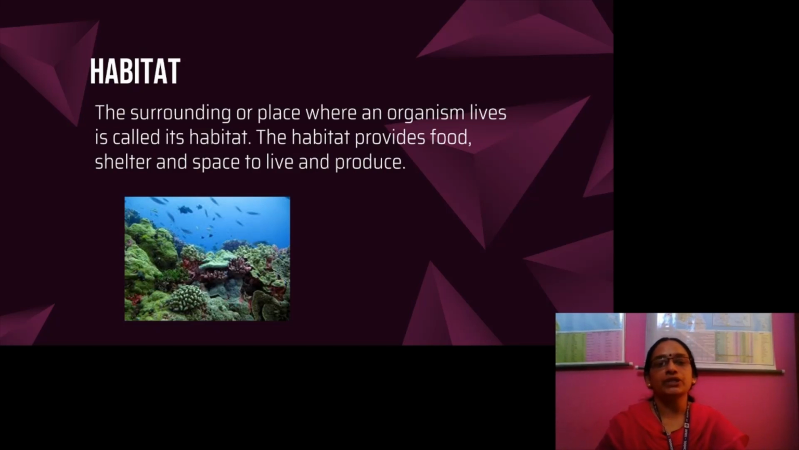What is a habitat? The surrounding or place where an organism lives is called its habitat. The habitat provides food, shelter and space to live and reproduce. Here you can see an aquatic habitat. Many kinds of corals and aquatic animals are present here. So there they are getting their food, shelter and space to live and reproduce.